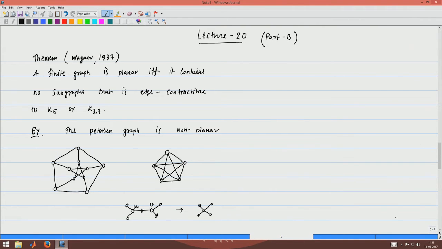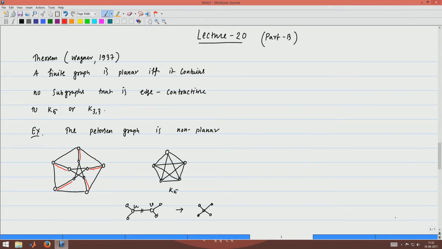Now, you can see that you can get this K5. In fact, the Petersen graph is edge contractible to K5, because if you contract this edge, this edge, this edge, this edge and this edge, you will get this graph K5, right.